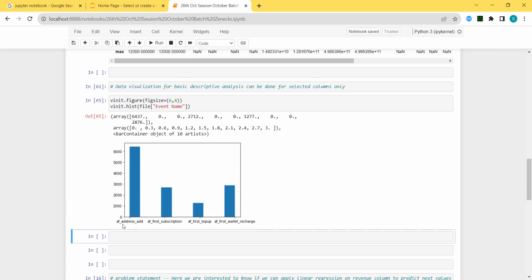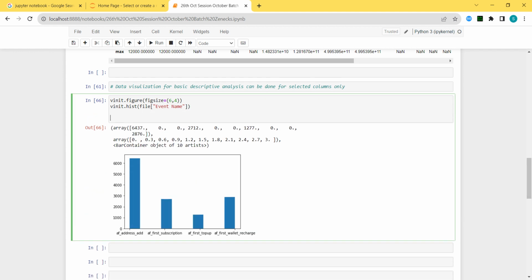Sir, I understand, sir. Now, what is there, sir? So four different kind of event name are there, and what are their number of rows? Address at how many people have added the address? So yes, sir. Now you can write here insights, below this.